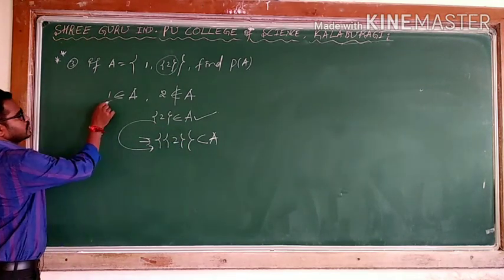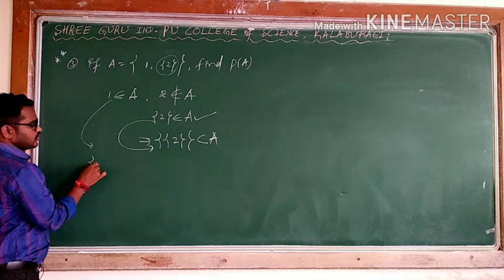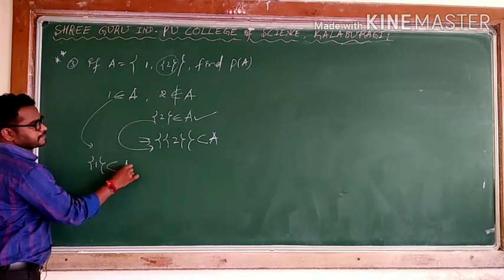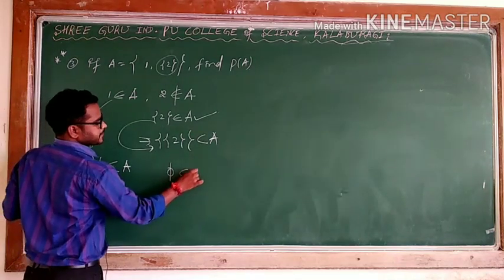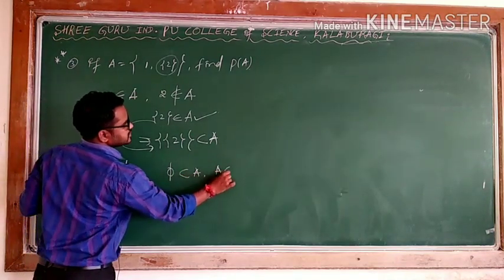So 1 belongs to A means I can write 1 is a subset of A. And you know, empty is always a subset of A, and every set itself is a subset.